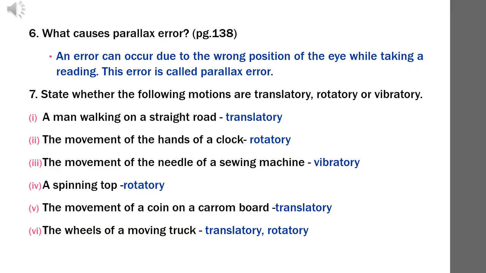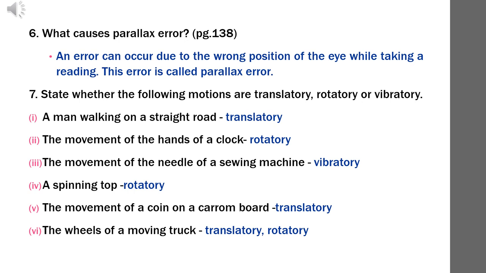Question number 7. State whether the following motions are translatory, rotatory or vibratory. Translatory means either rectilinear or curvilinear, that is, straight line motion or curved line motion. Rotatory motion, the motion is inside the object. Vibratory, the motion is to and fro. First one, a man walking on a straight road. Note the word straight. Straight means it is rectilinear. So the answer is translatory.